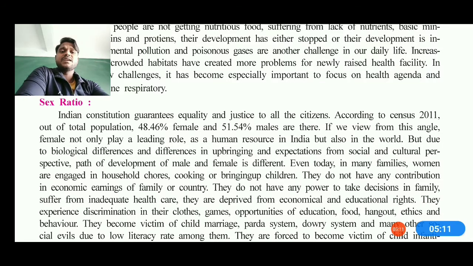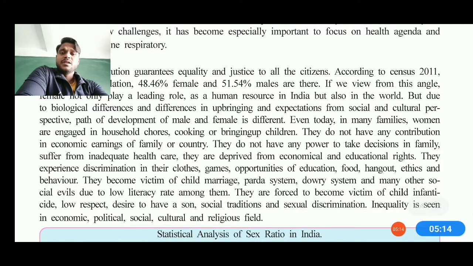Similarly, they are deprived of economic, educational or other constitutional rights and remedies. The behavior toward them from the family or from society is also not acceptable, and that's how they have been boycotted from some of the games, wearing of certain clothes, opportunities to hang out on trips, and education at universities. All these kinds of behavior change toward the girls.